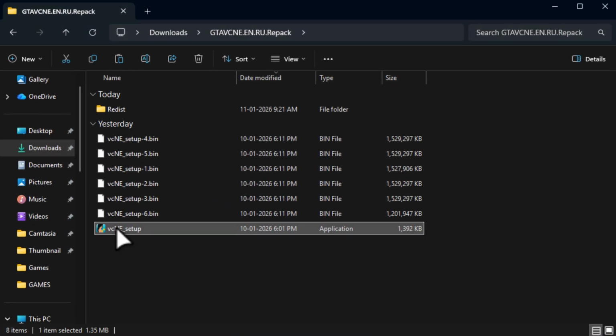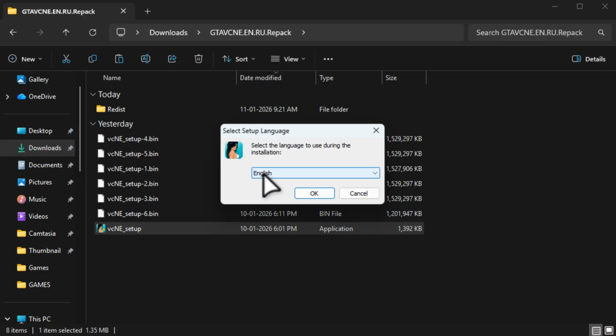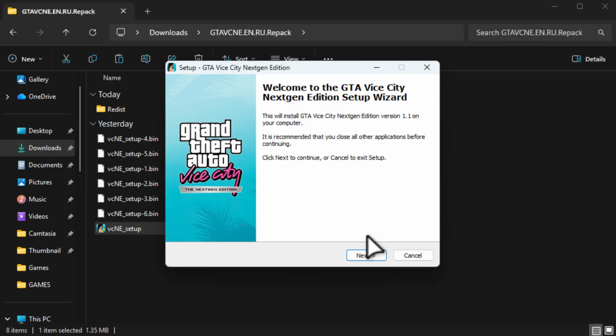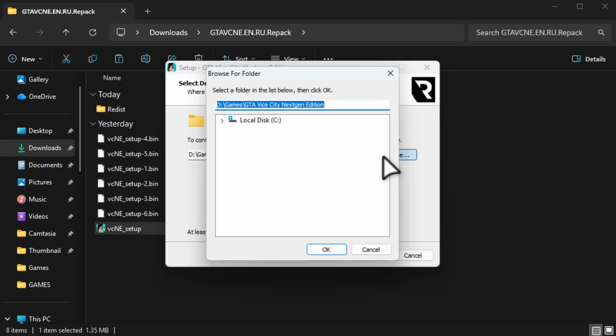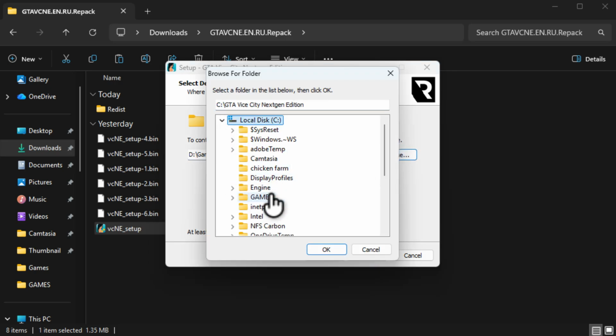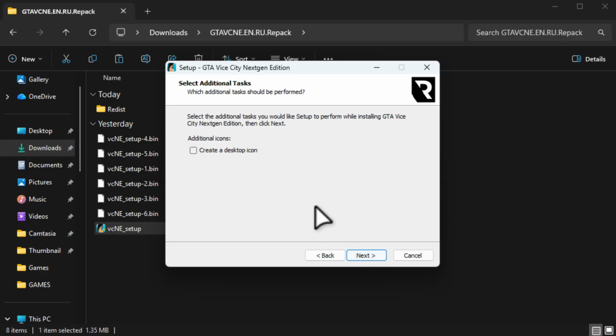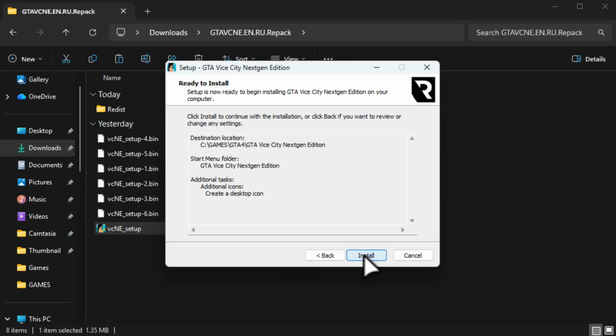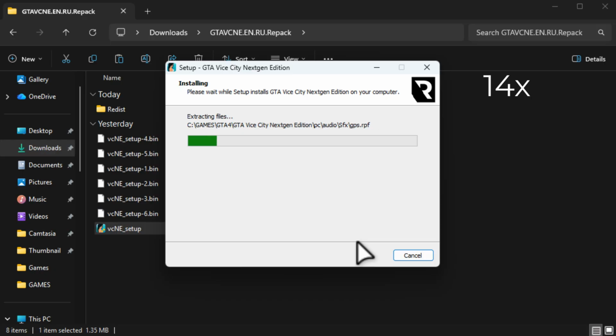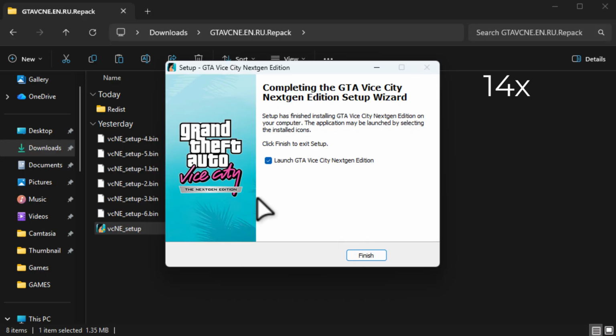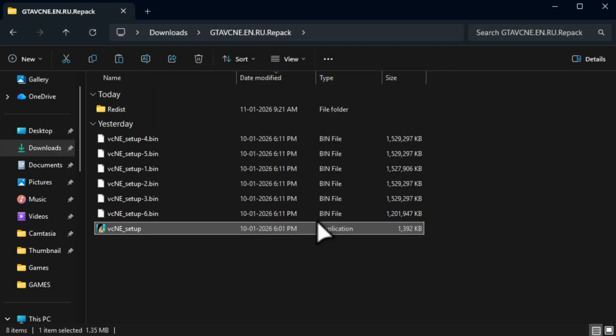Double click on setup and select yes. Select the language, select OK and select next. You need to select the GTA 4 game folder, select OK, select next and then select next. Create a desktop shortcut and select next. Install. After installation is done, uncheck launch and select finish.